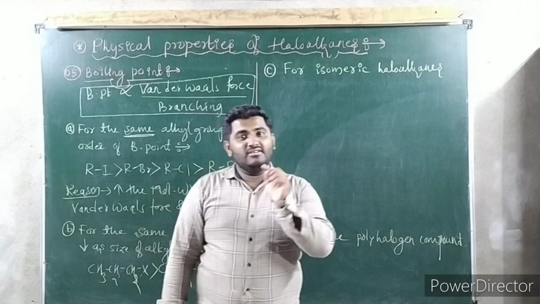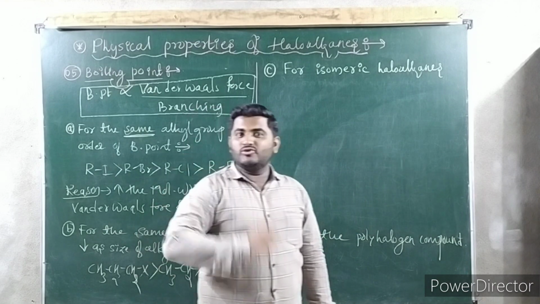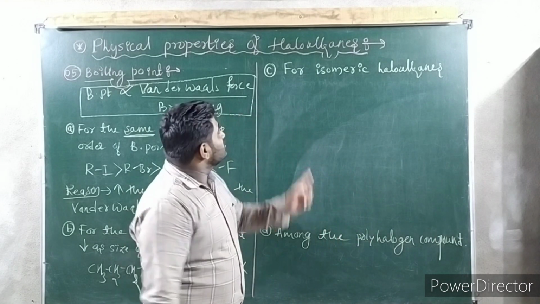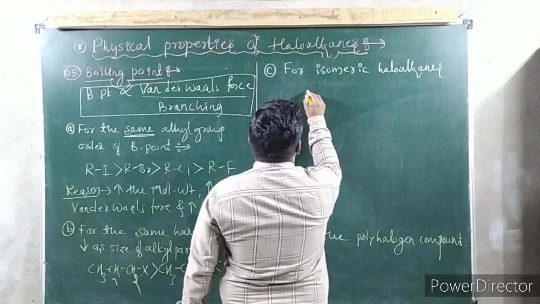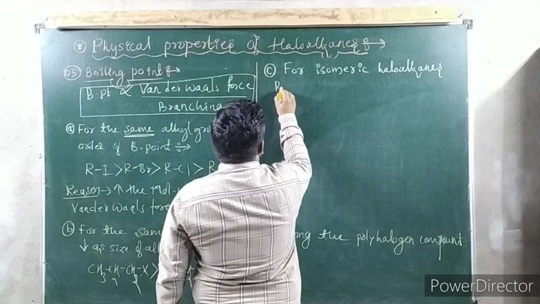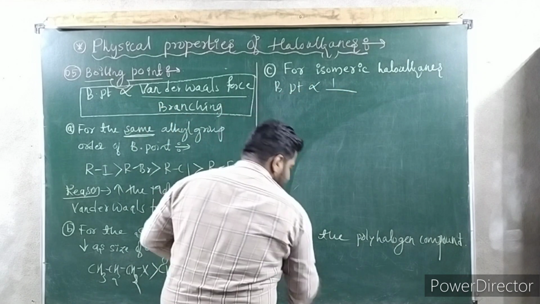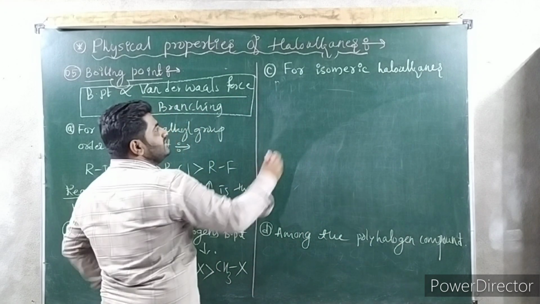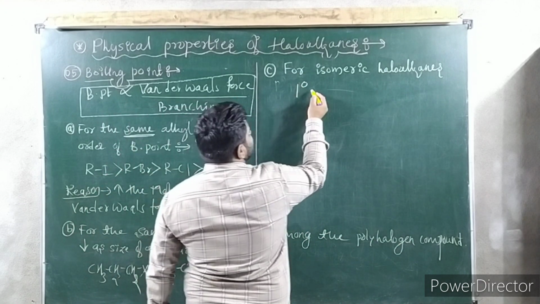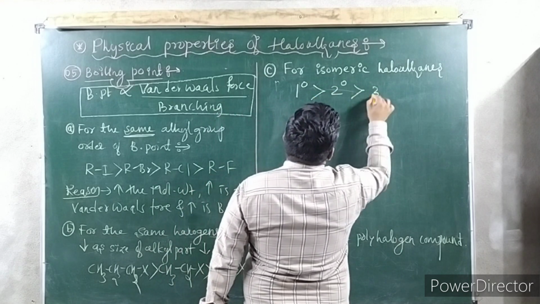Already we have discussed it in classification. So if you are not seeing that, the first video, lecture 1, link is given in the description. Please go through that. You will come to know. Okay. So we are talking about boiling point of isomers. Always remember, boiling point is inversely proportional to branching. Already have written here. Therefore, primary alkyl halides are greater than secondary alkyl halides, which are greater than tertiary.